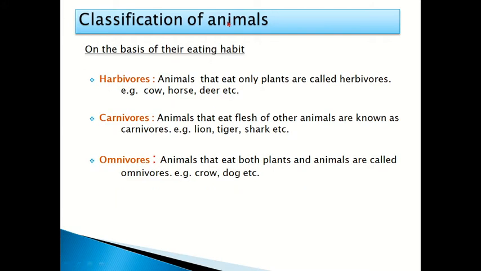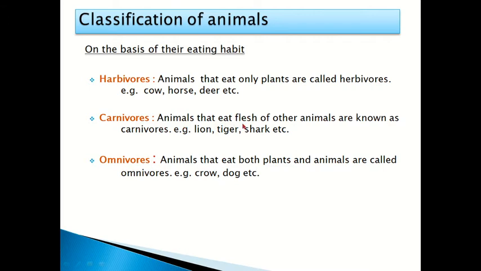Now, classification of animals on the basis of their eating habit. We observe that every animal eats a different kind of food. Some eat plants, some eat animals. So we classify animals on the basis of their eating habit. First is herbivores. Animals that eat only plants are called herbivores. Example: cow, horse, deer.